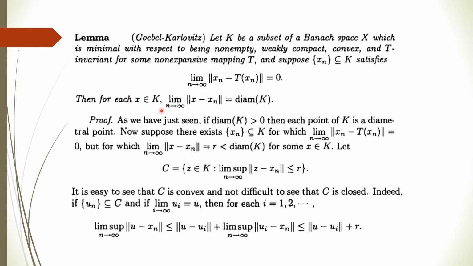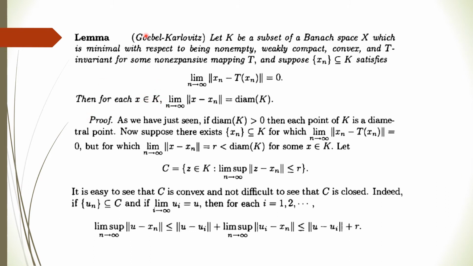Then for each x belonging to K, the limit of the norm of x minus x_n is equal to the diameter of K. It means the max norm will be the diameter of K, and this is obvious because in the previous lemma we have already shown that every point of K is a diametral point.